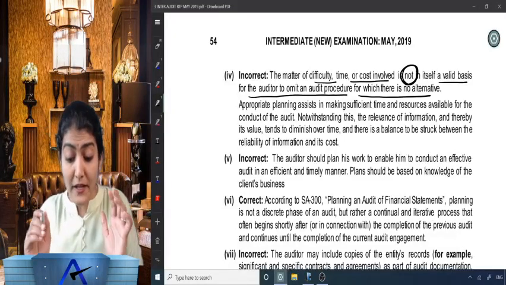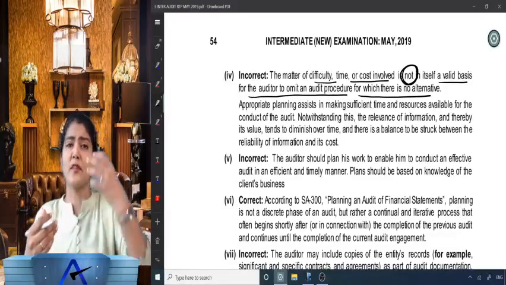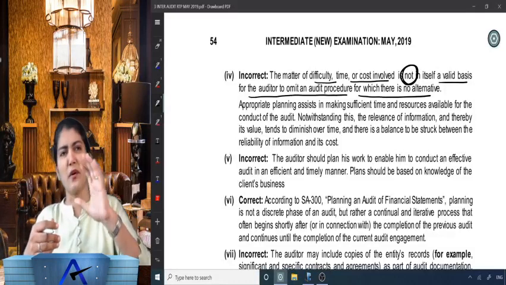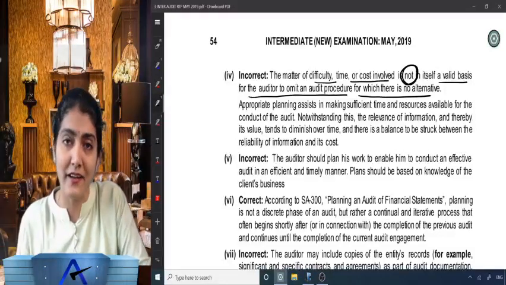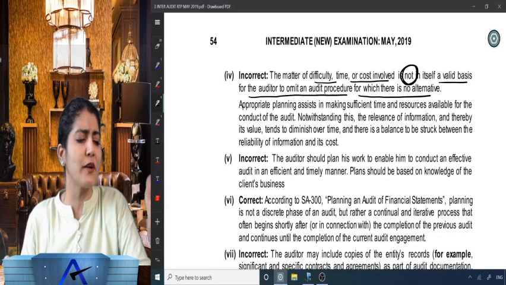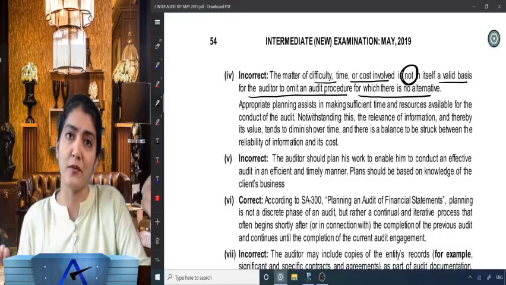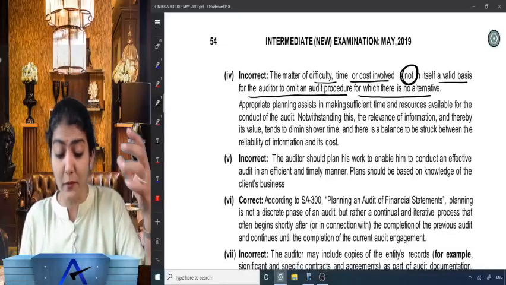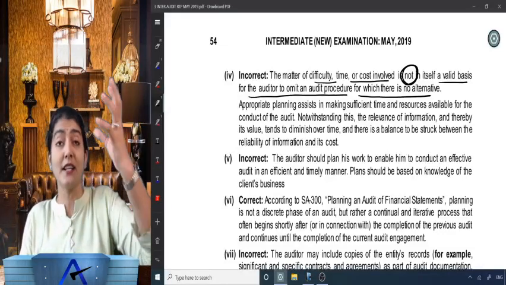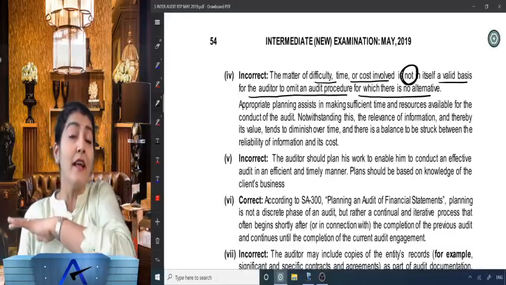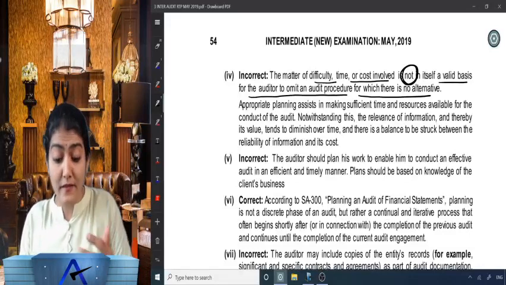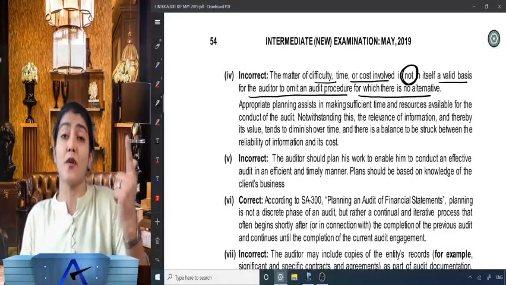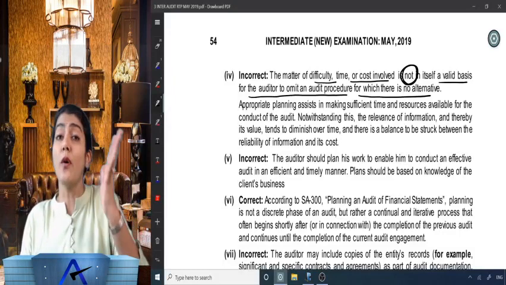So appropriate planning, right? So just because you say, "Arey, too much time is required to study audit, let us forget it." You can't do that. You say accounts fatafat ho jata hai, so let me do more of accounts. No, you can't omit studying audit that way. So what does it say? The matter of difficulty, time or cost involved is not in itself a valid basis for the auditor to omit an audit procedure for which there is no alternative.